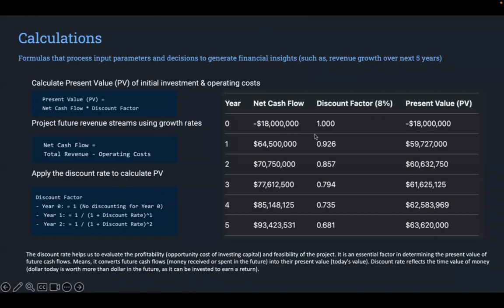You can see here the discount factor. This is an essential factor in determining the present value of future cash flows. That means it converts future cash flows into today's present value. This factor is crucial to evaluate the profitability and the feasibility of the project.